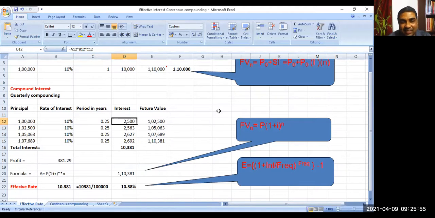What will the interest be? Interest will be 1 lakh rupees into 10% into 0.25 years. So how much is the interest? 2,500. At the end of the quarter, the principal amount will be 1,02,500. At the next quarter's beginning, the same will be considered as principal. Again, 10% interest for 0.25 years, so it comes to 2,563.